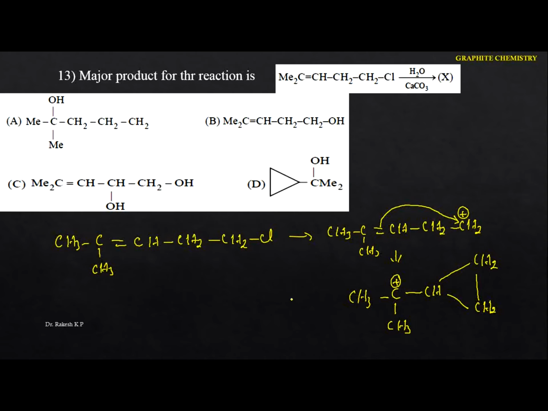And the next thing is the attack of the nucleophile. So let me write the nucleophile here. This nucleophile will be attached to this one here, and see the final product here. I can write this in bond line representation like this. And the next thing is we have C, we have CH3, and here it is OH. Hence in this case the option is D. Okay, next one.